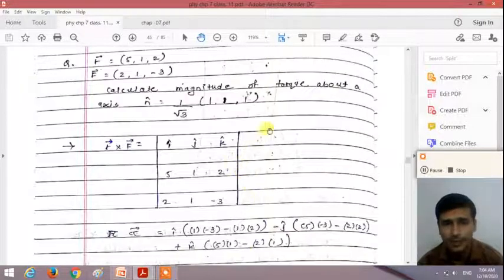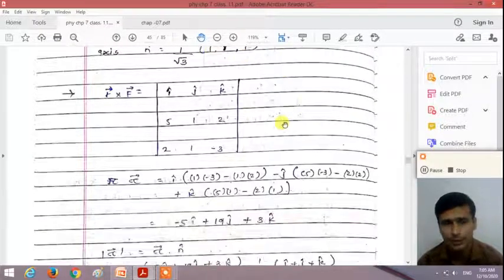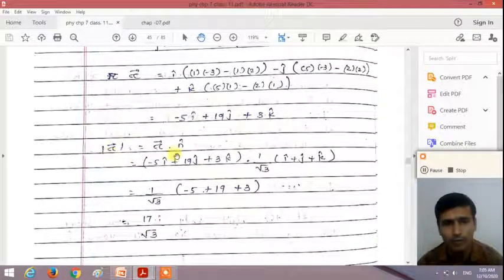Now the magnitude of the torque about the axis. If the rigid body is rotating about the axis which has a unit vector n cap equal to 1 by root 3 times (1, 1, 1), the magnitude of the torque is the dot product tau dot n cap. So we get minus 5i plus 19j plus 3k dot 1 by root 3 times (i plus j plus k).